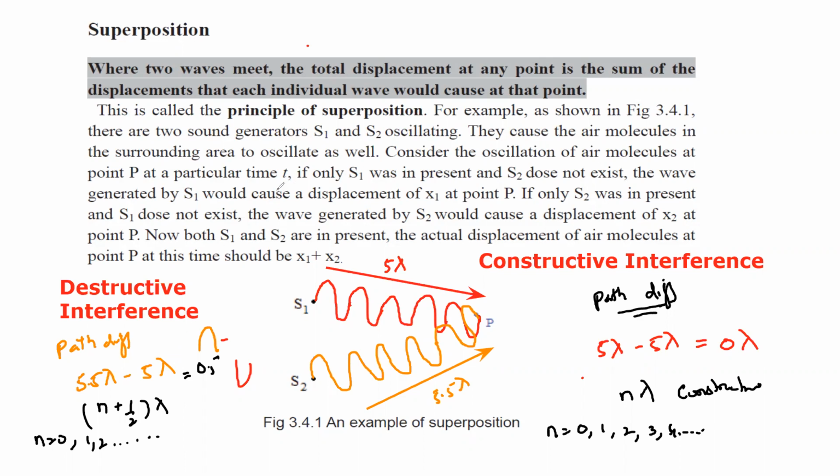Is the condition for constructive and destructive interference for two waves, according to the superposition principle, clear?